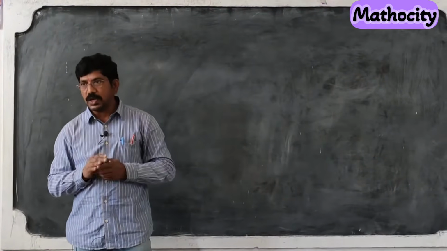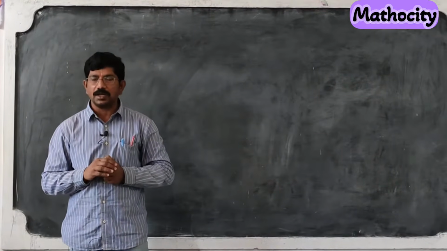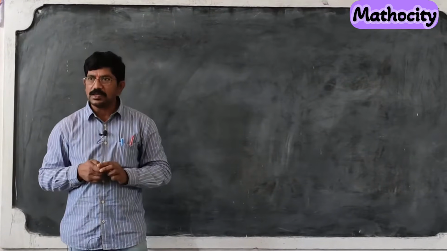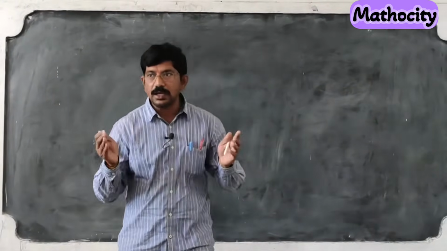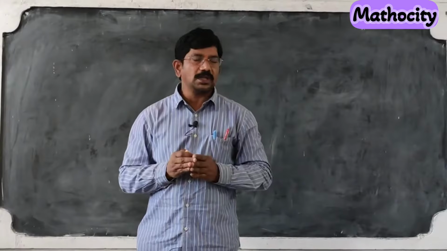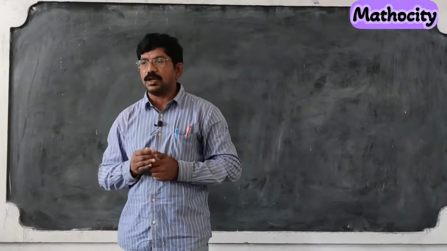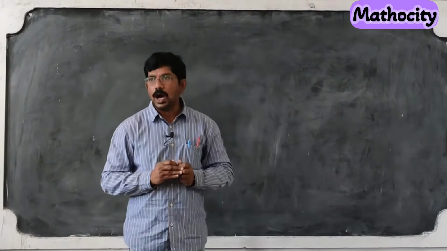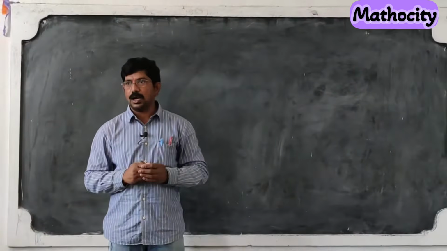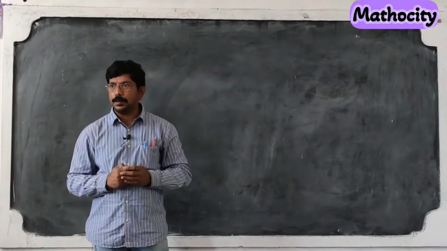Next, we also studied chemical properties in 8th class. One or two chemical properties: metals react with acids and liberate hydrogen. These are the physical and chemical properties which we studied in our previous class, particularly in 8th class. But in this session, you will learn how we extract the metal, and where from we extract the metal.